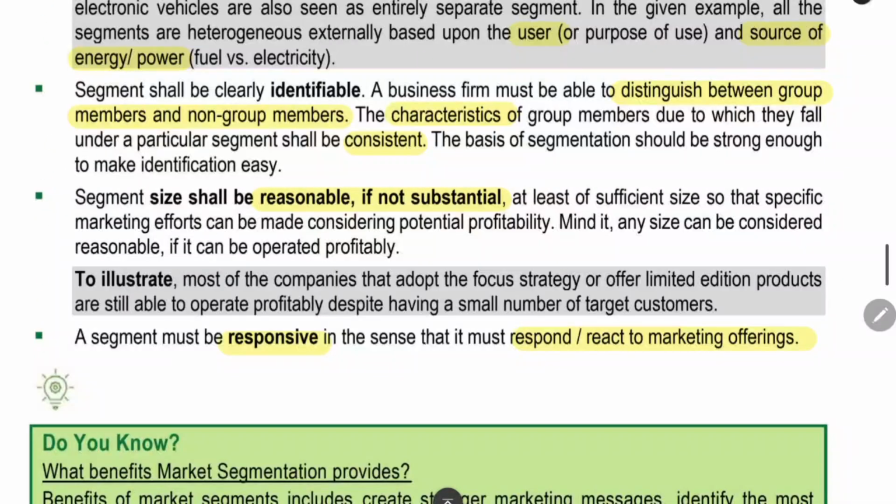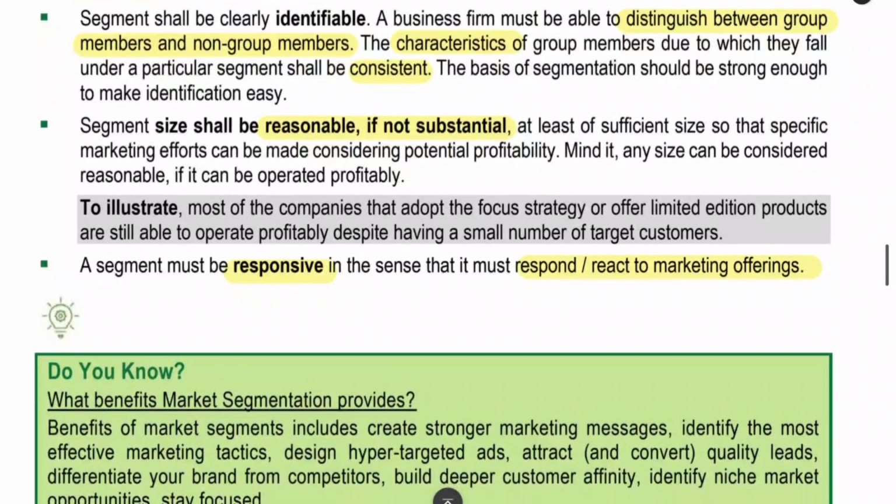Segments shall be clearly identifiable. We should be able to clearly differentiate between the two segments. We should show the difference between two things. Next, segment size should be reasonable, if not substantial. The size should be of a minimum level. We cannot say that just one customer is one segment. It should be of a reasonable size.